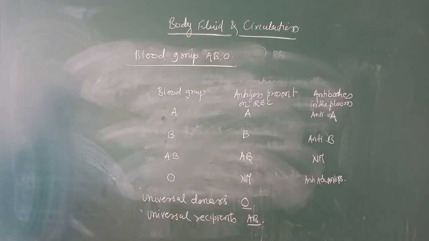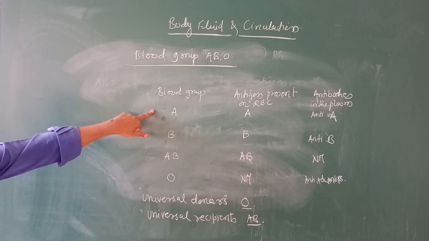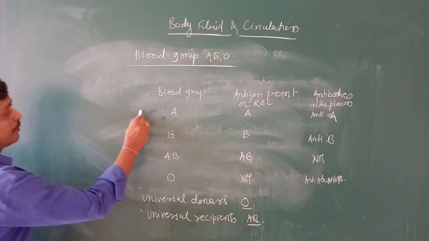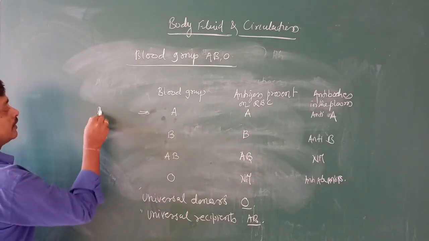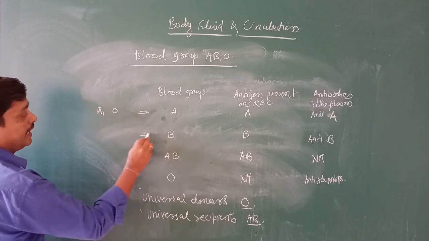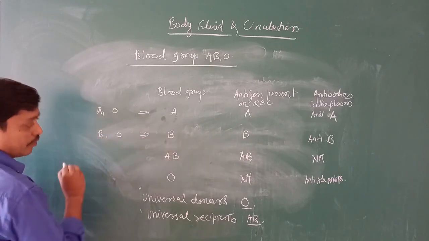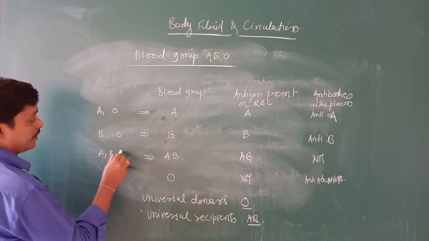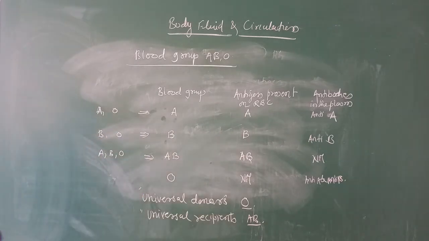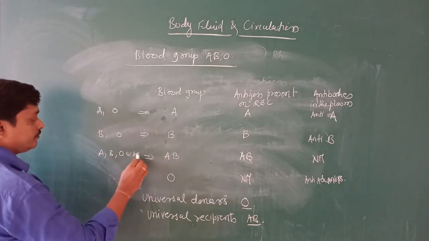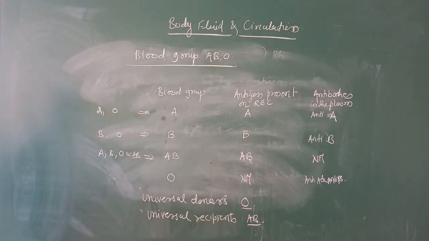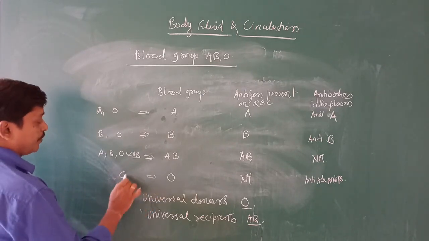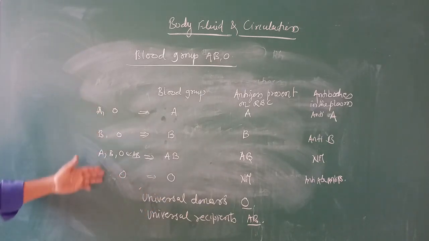In the sense, for blood group A, the donors are A and O. For blood group B, donors are B and O. For blood group AB, donors are A, B, O and AB. The last one is donors for O, only O. These are the donor blood groups.